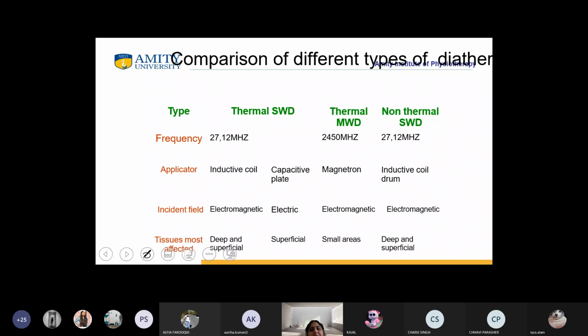Okay. Now the types are thermal SWD, thermal MWD, and non-thermal SWD. Frequency for SWD is 27.12 megahertz, and for MWD it is 2450 megahertz. The applicator in case of thermal SWD is inductive coil or capacitive plate, whereas in MWD it is magnetron, and in non-thermal it is inductive coil and drum. The incident field is electric in case of thermal, whereas in non-thermal it is electromagnetic. Tissues most affected are deep and superficial tissues in thermal SWD, whereas in non-thermal, deep and superficial both are affected, and in MWD small areas are affected.